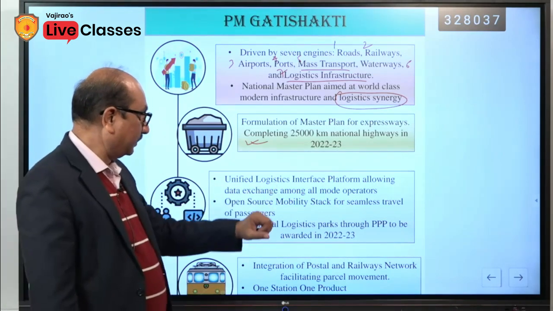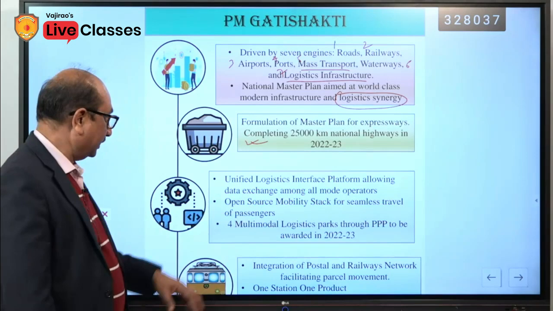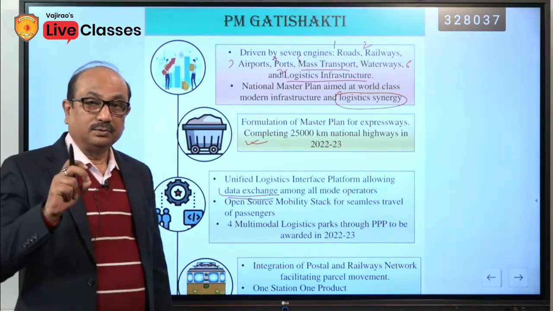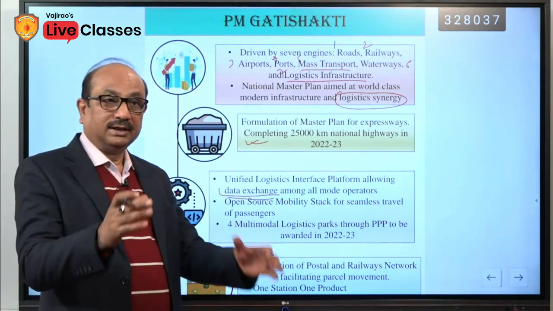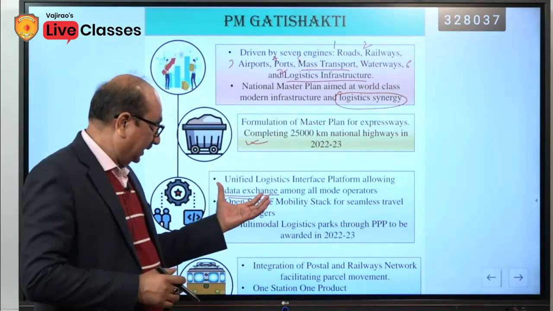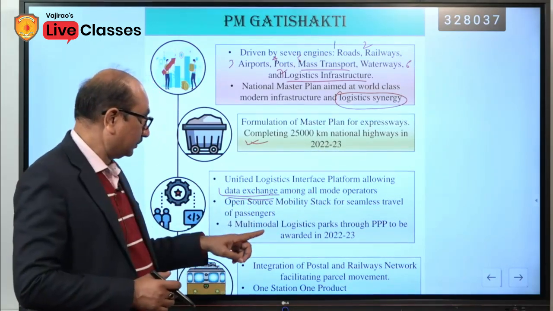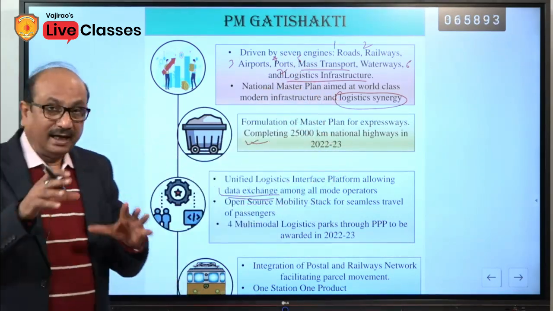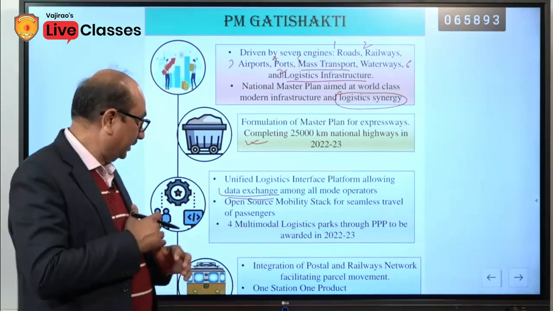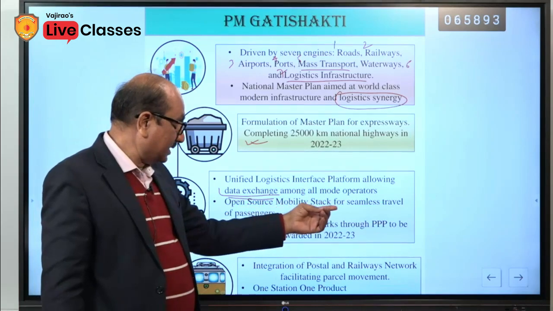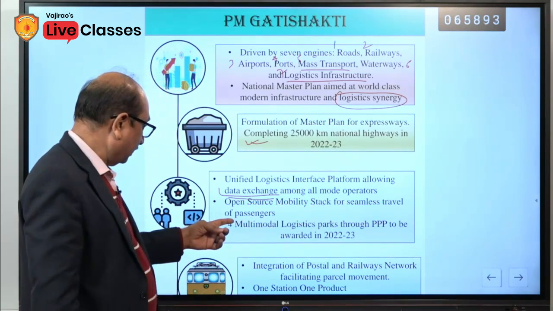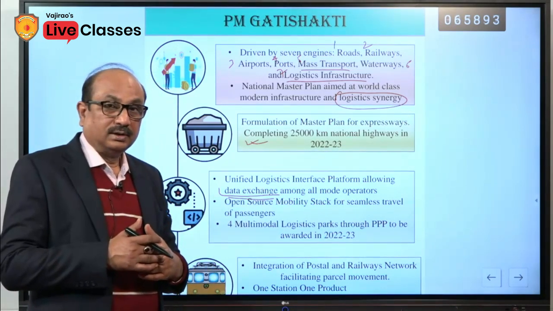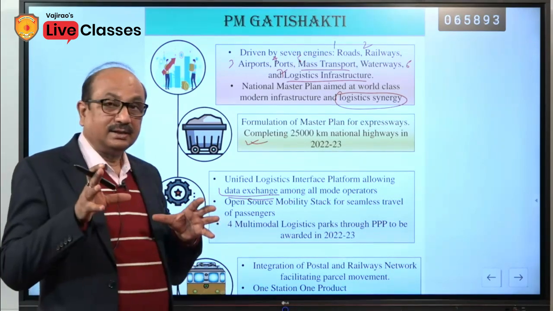Unified logistic interface platform allowing data exchange. Government is giving too much focus on the use of technology and data collection. Data exchange among all mode operators. These are the operators who are dealing with all these activities, they will have to maintain the data and share the data with the government. Open source mobility stack for seamless travel of passengers. It is an initiative to promote the passengers traveling.